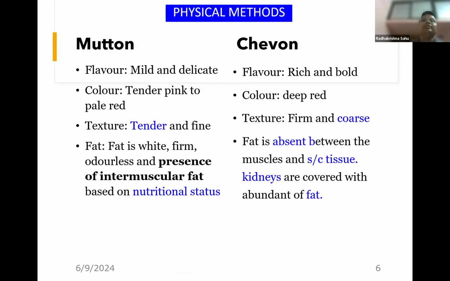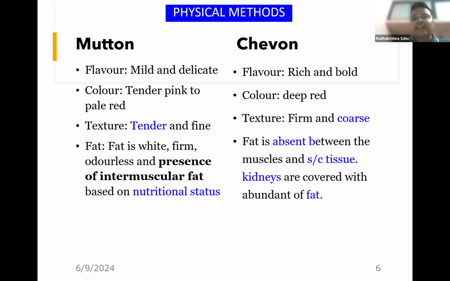First, let's come to the physical methods. When we compare flavor between chevon and mutton, chevon flavor is comparatively rich and bold, and it is mild and delicate in case of mutton. The color of chevon is comparatively deep red, and it is tender pink to pale red in case of mutton. Due to higher fiber content, chevon is firm and coarse, and due to relatively less fiber content, mutton appears tender and fine.